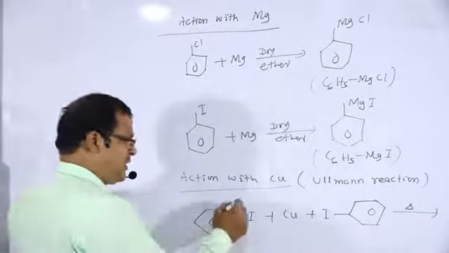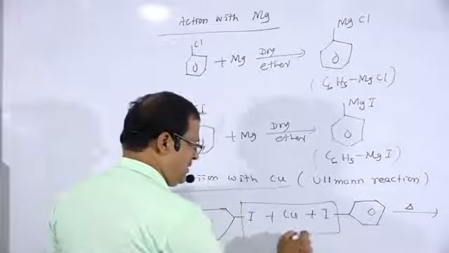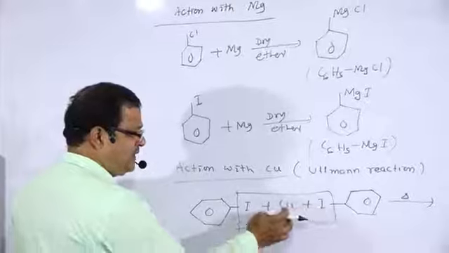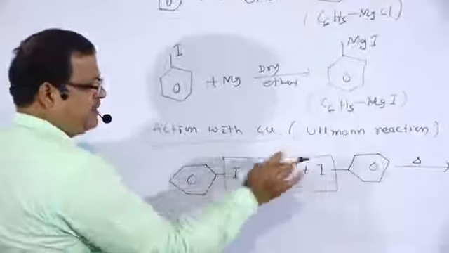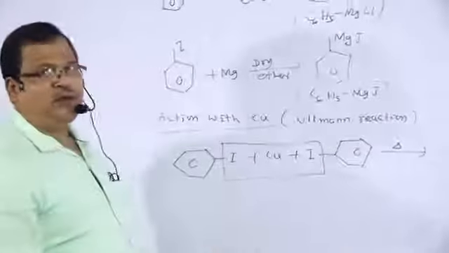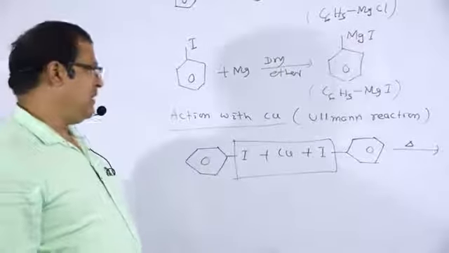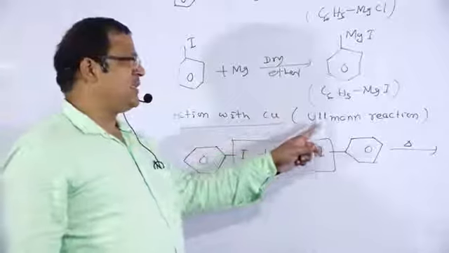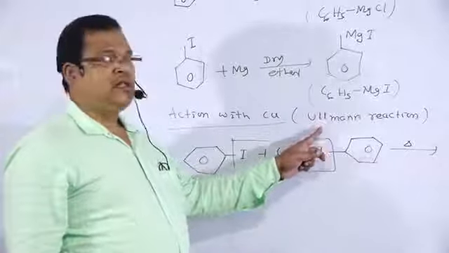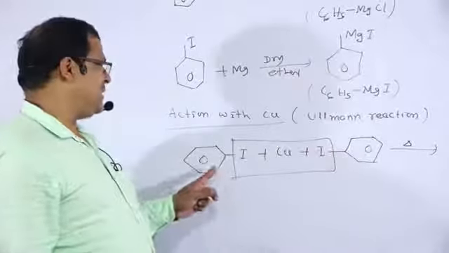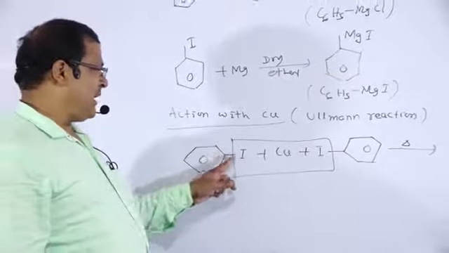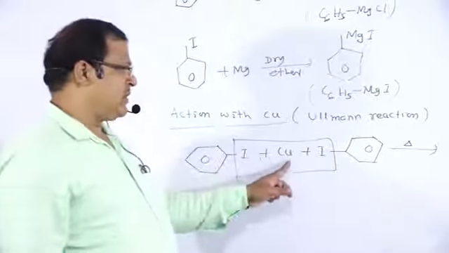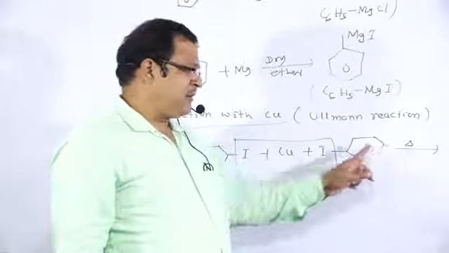So what will be the product? The iodine is removed in the form of CuI2, and these two benzene rings connect to form biphenyl. So iodobenzene with copper, the reaction named Ullmann reaction: iodobenzene is heated in presence of copper.